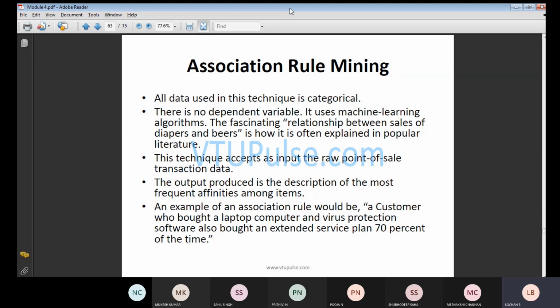Like that, whatever input we get, we will check how many transactions have been done. Finally, the output you need is how effective it is, that is, how many frequent affinities among the items you have formed. We will check each and everything based upon a few parameters, apply those parameters, and calculate the output. So generally, association rule mining is one thing you need to understand: it is an unsupervised learning technique. Unsupervised learning technique means you can randomly pick the operations; that means there is no sequence of operation.